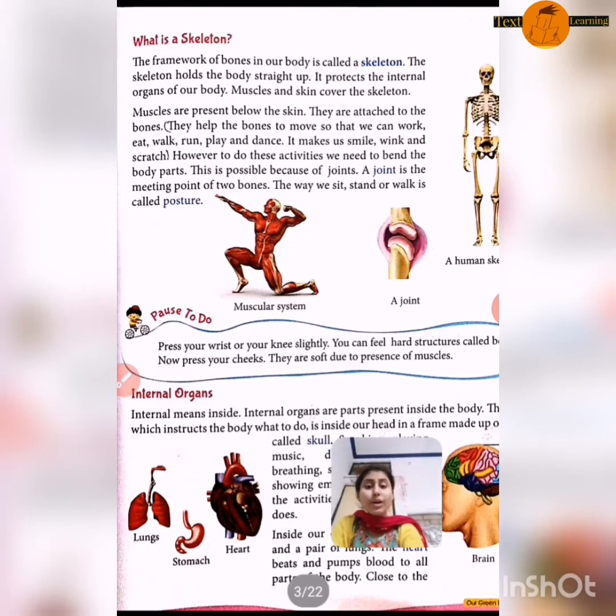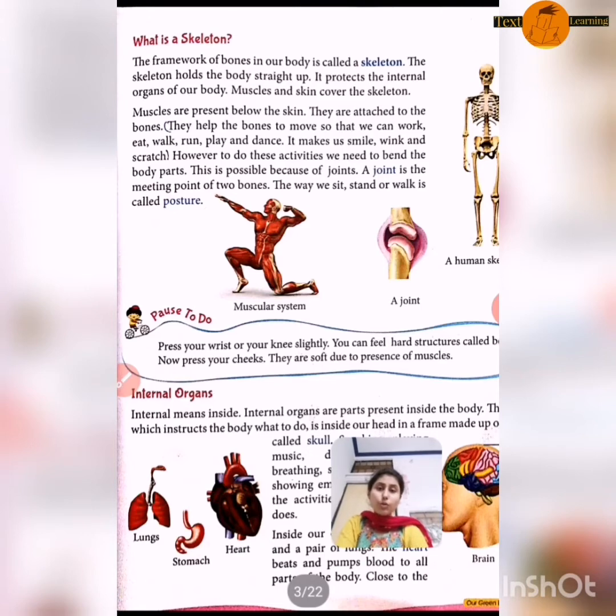If you want to do simple things like smile, laugh, wink, scratch or stretch, it can happen because of muscles. Where are muscles? Muscles are attached to the bones.